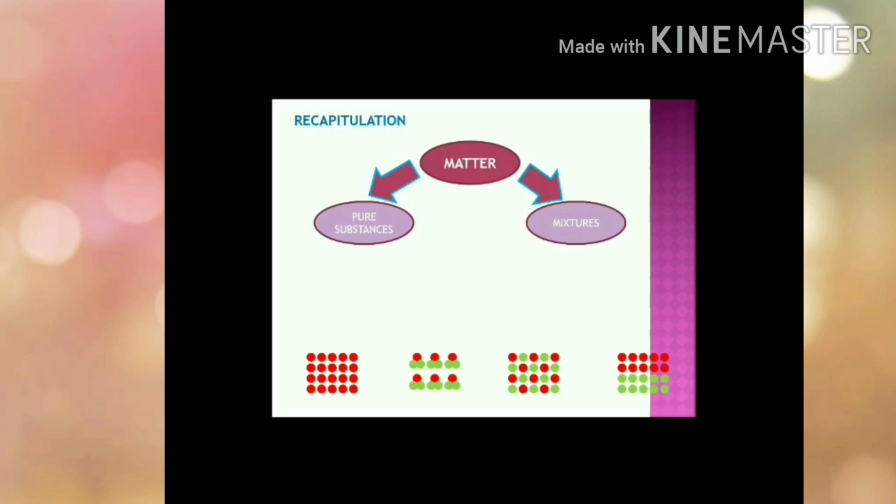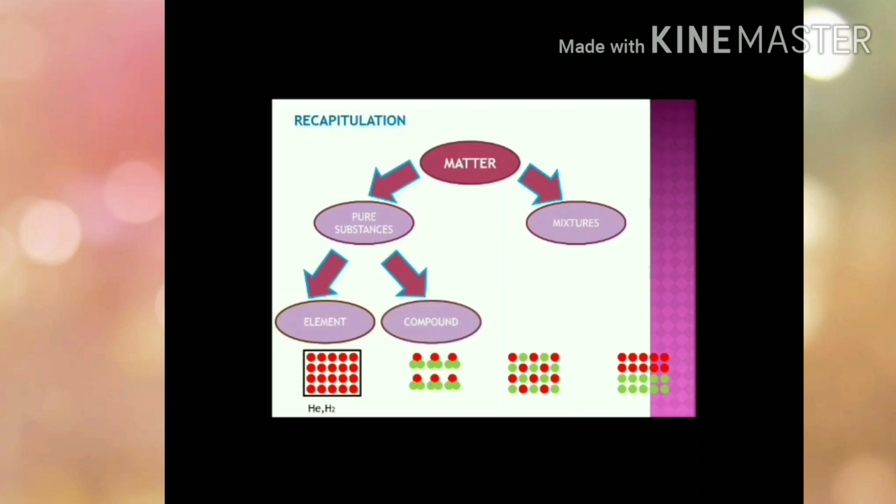First we will try to understand pure substances. Pure substances are those which are made up of only one kind of atom or molecule, and pure substances are again divided into two categories. The first category is element. You all are very familiar with this term. We understand it with the help of an example. If we say helium element, then we mean that in helium element only helium atoms will be present, and if we say hydrogen element, then in hydrogen element only molecules of hydrogen will be present, and so on.